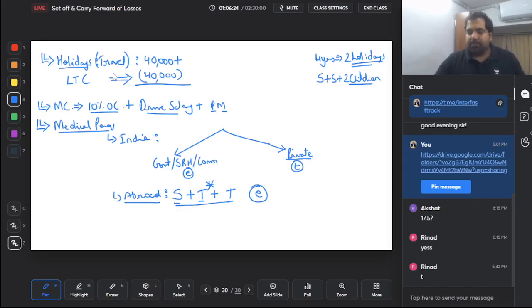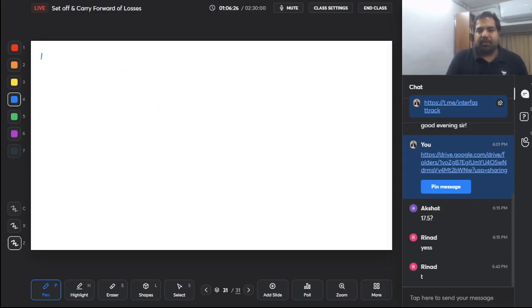This is medical perquisite. We'll do one more, guys, which is basically ESOPs or sweat equity shares, which is popularly also called ESOP. Now you start working in a startup called Zepto, and Zepto said we can't pay you too much money, but listen, we'll give you ESOPs. These ESOPs will become shares later on, so you have to subscribe to it, and we are giving you the opportunity to subscribe to it. The exercise price or the price that you can buy them for is rupees 55 only, and you decide to exercise it, and they are allotted to you in the year of allotment. Is that a perquisite? Yes.